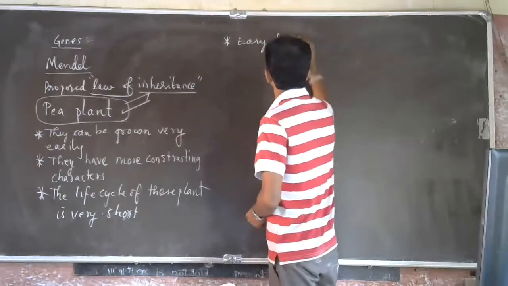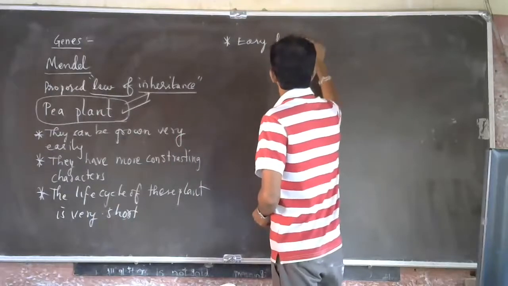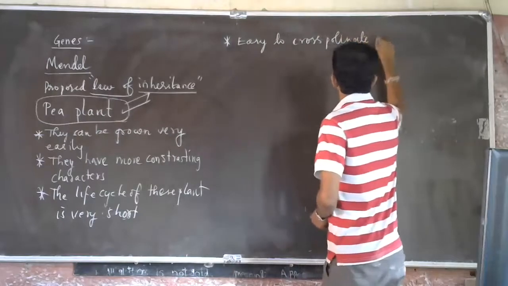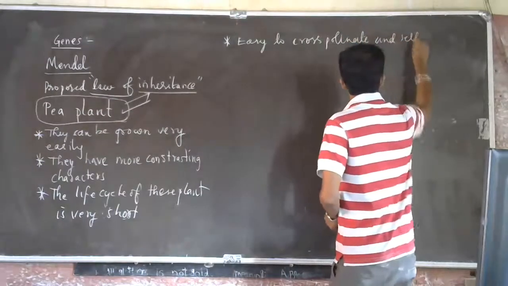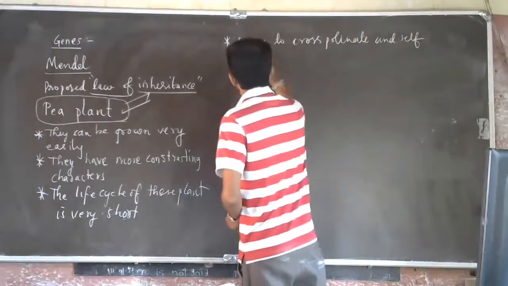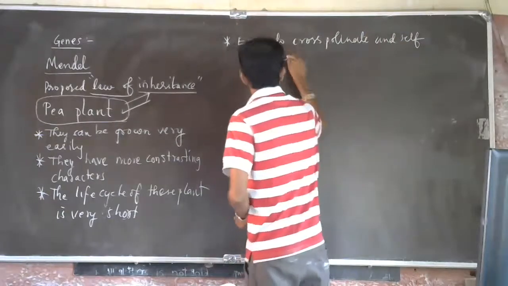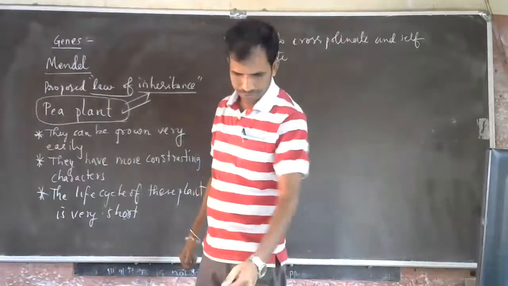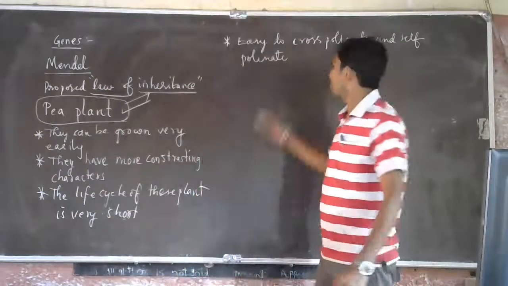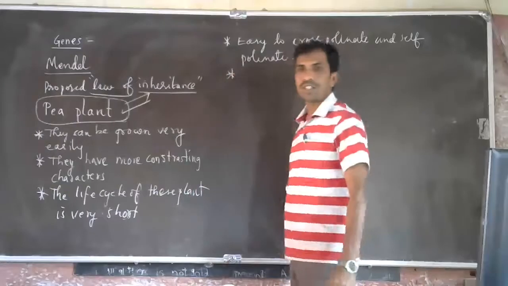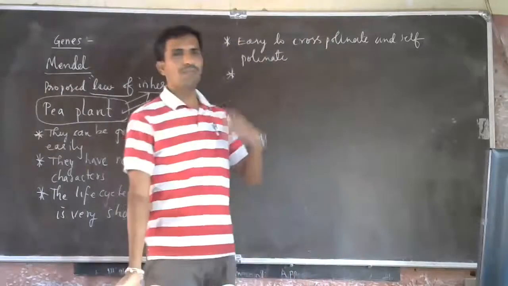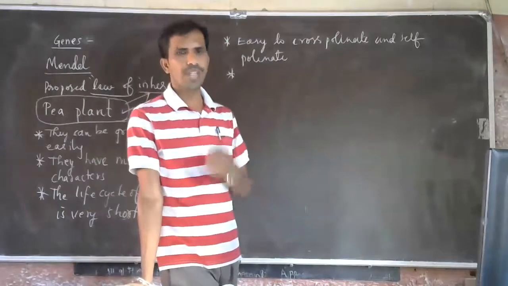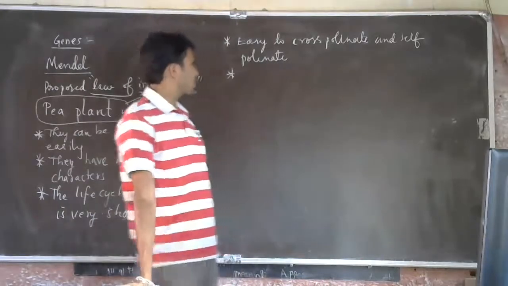It is easy to cross-pollinate and self-pollinate. We can easily do cross-pollination and self-pollination. Understood? Self-pollination and cross-pollination means pollination can be easily done artificially also.